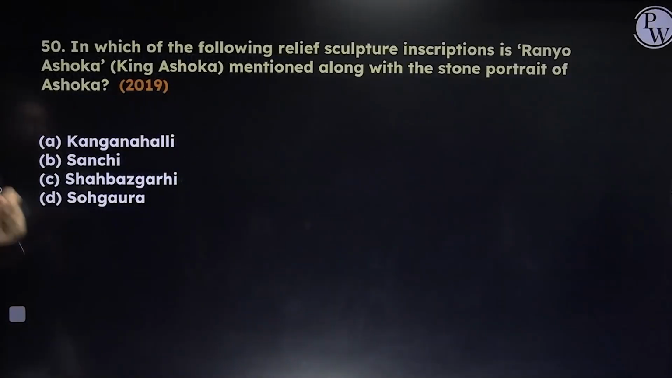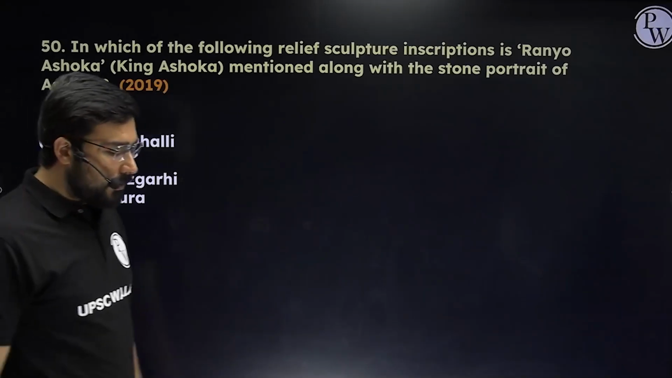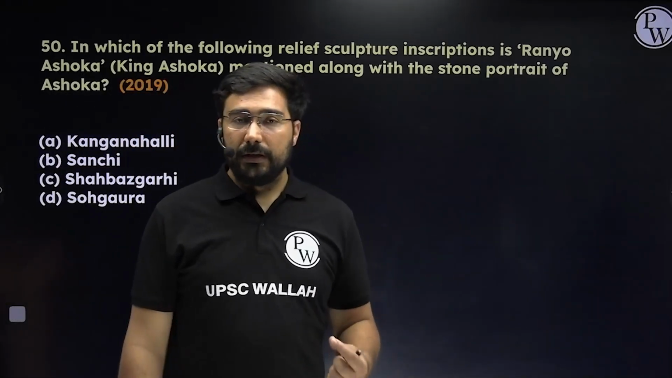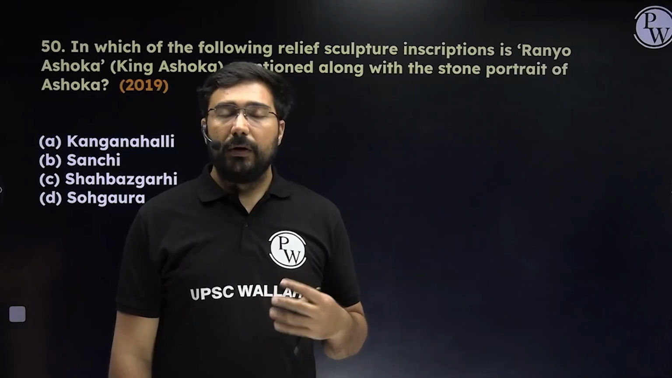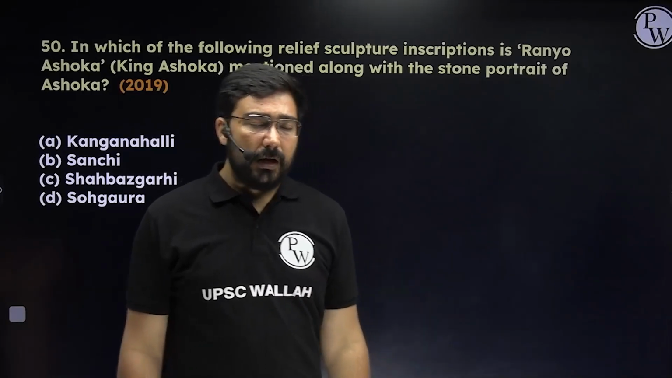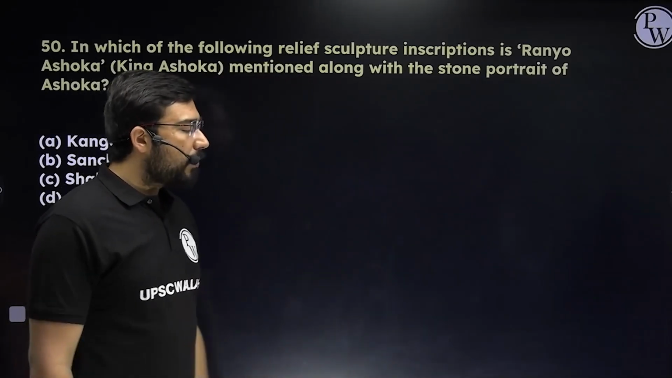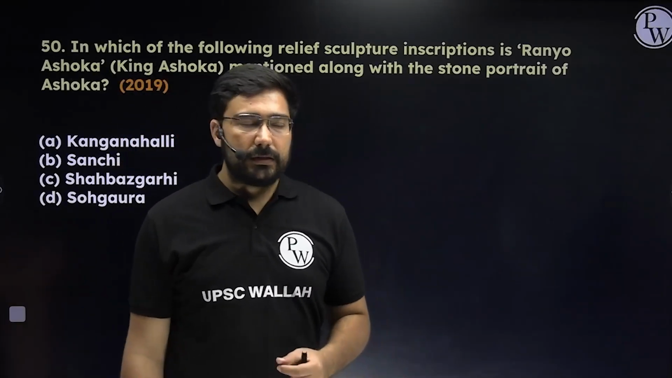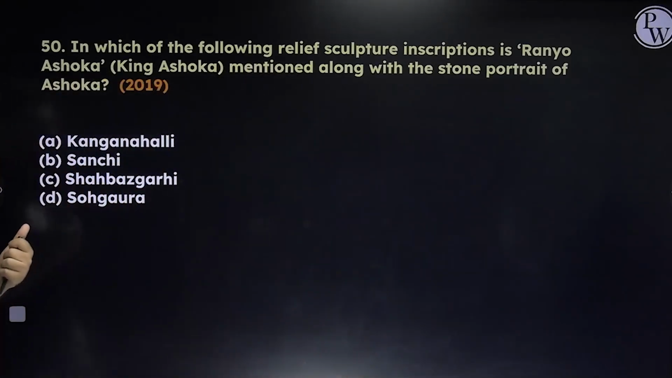Next, in which of the following inscriptions is the name Raja Ashoka mentioned along with the stone portrait of Ashoka? So in general, he uses the word Priyadarshi or Piyadasi, the beloved of the gods, is the meaning of that. But in a few of his minor rock edicts, and in very few places, like one of those places is Kanaganahalli, right?